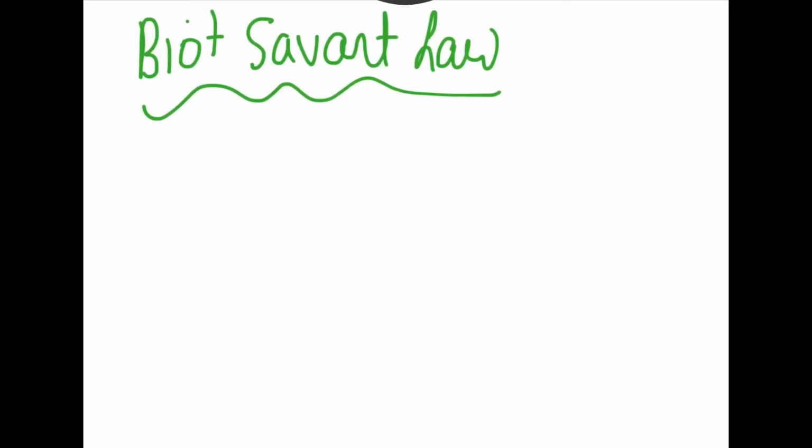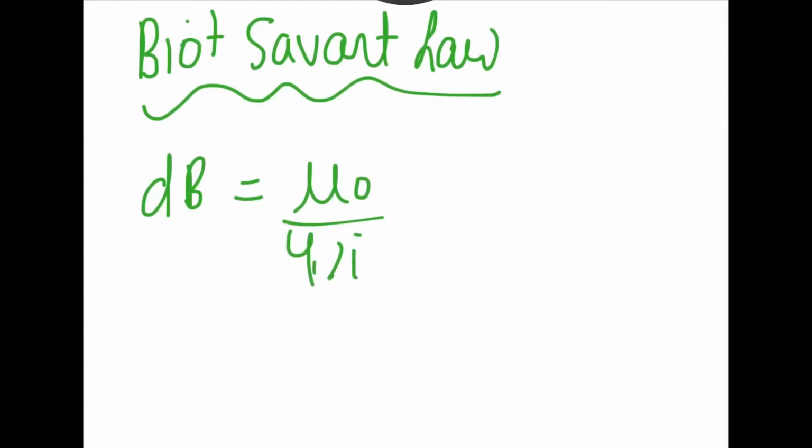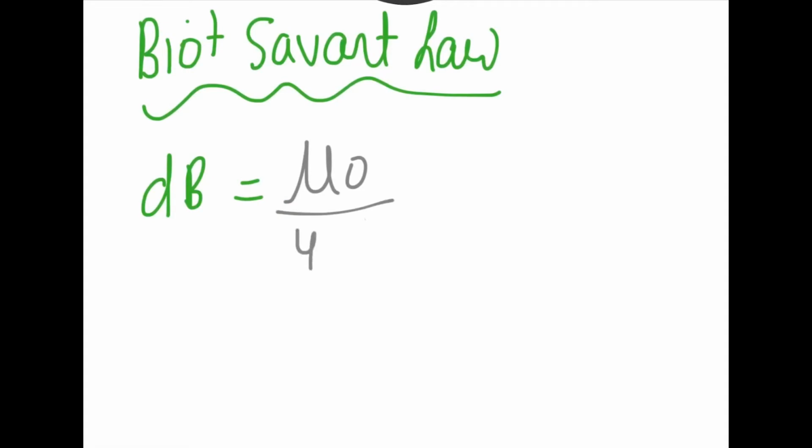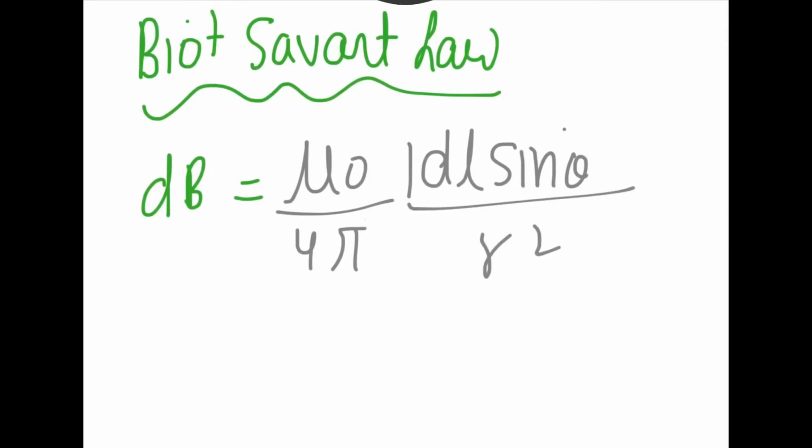The Biot-Savart law states that the magnetic field is equal to mu naught upon 4 pi into I dl sine theta upon R square. I dl is the current element, theta is the angle, R square is the square of the distance, and mu naught upon 4 pi is the proportionality constant.